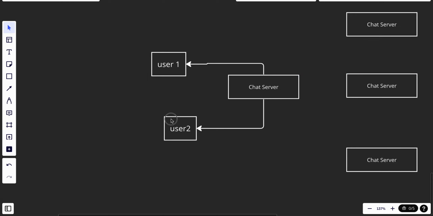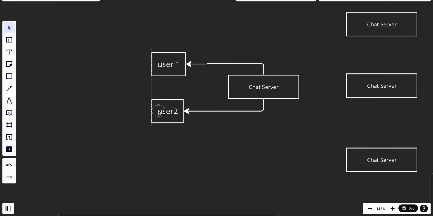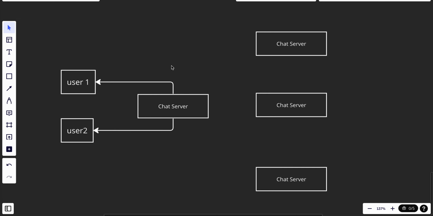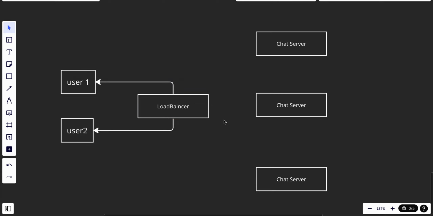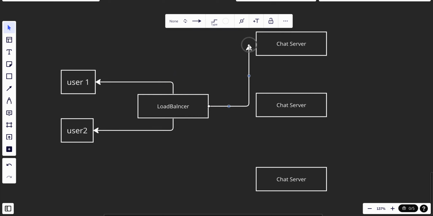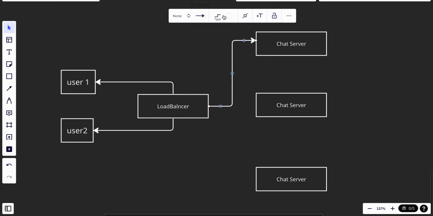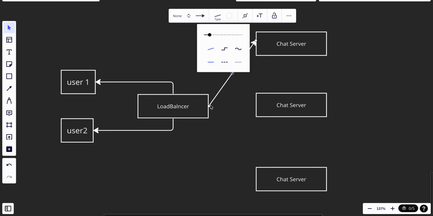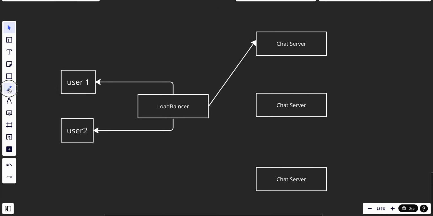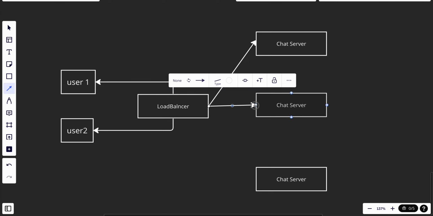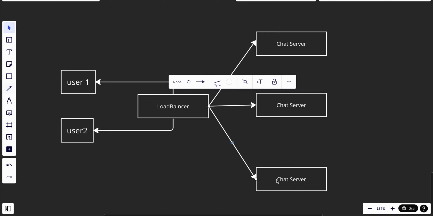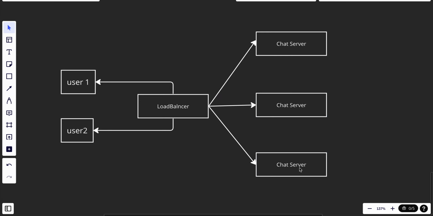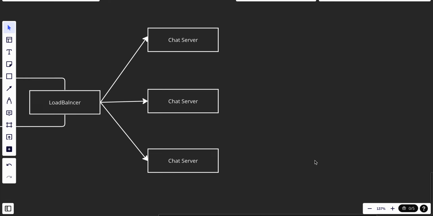There's no need to have a big space. This will be a load balancer, or let's say an API gateway that will distribute the traffic. Let's make another one here for this one, and another one here for this one. So right now we have a distributed system with multiple servers.